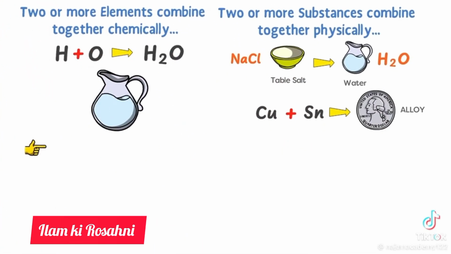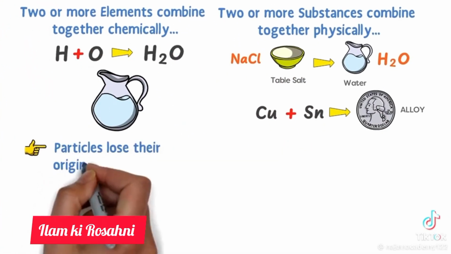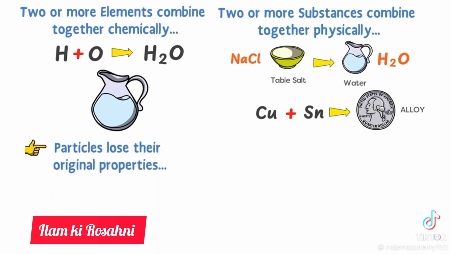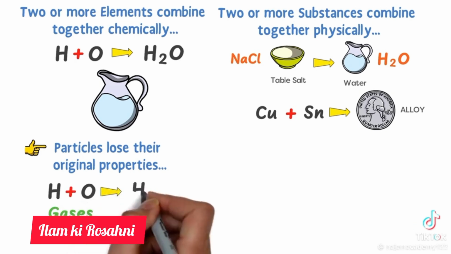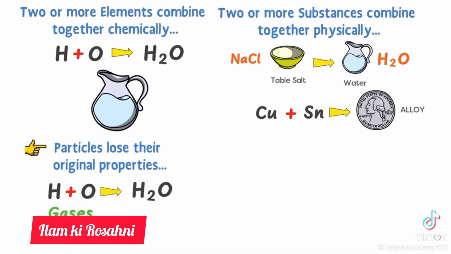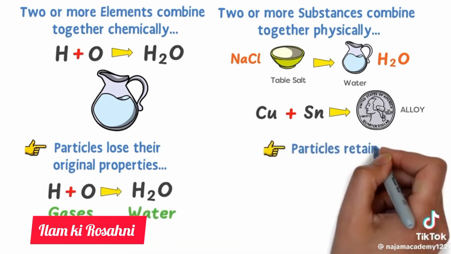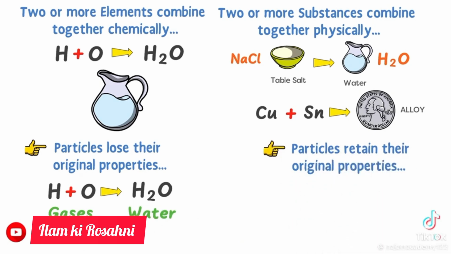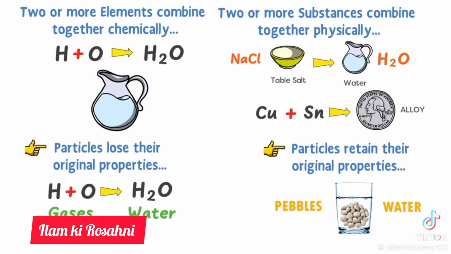Secondly, in compounds, particles lose their original properties. For example, hydrogen and oxygen are gases. But when they are combined together chemically, their original properties change and become a new substance, water. In a mixture, particles retain their original properties. For example, when you add some pebbles to the water, both the pebbles and the water retain their original properties.